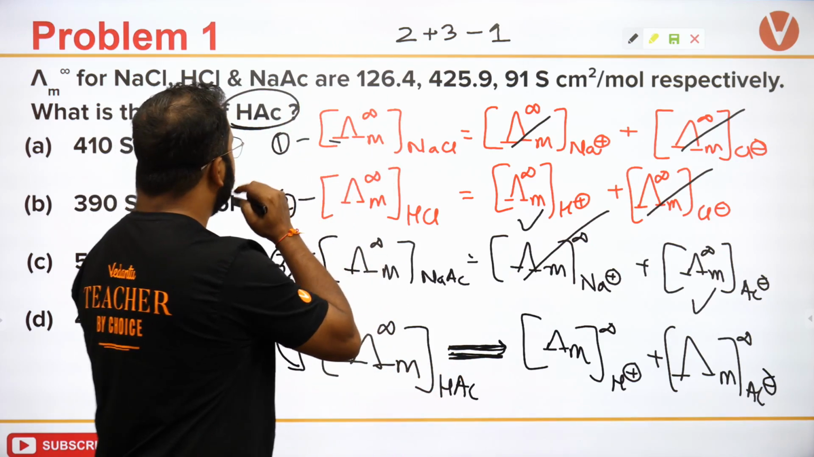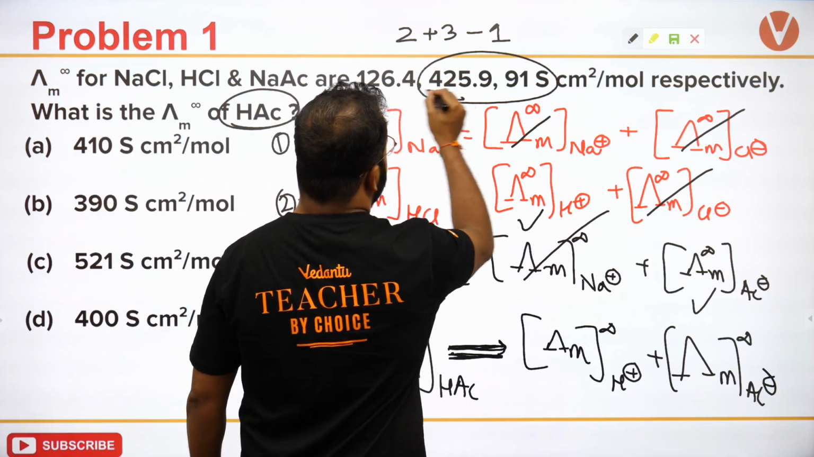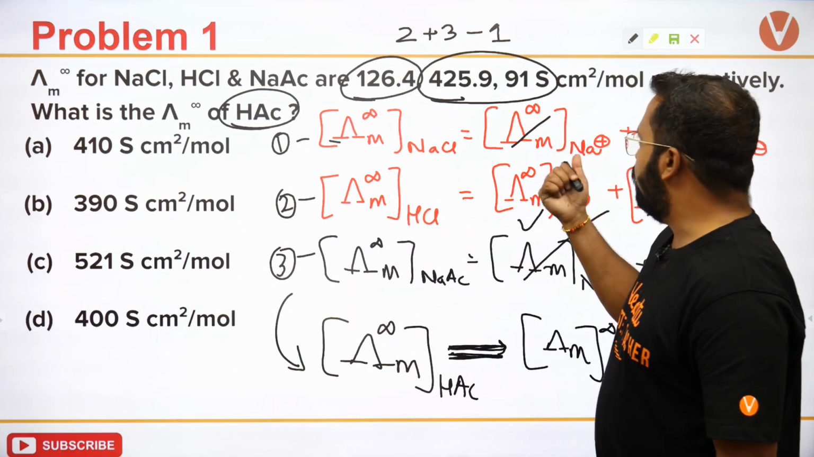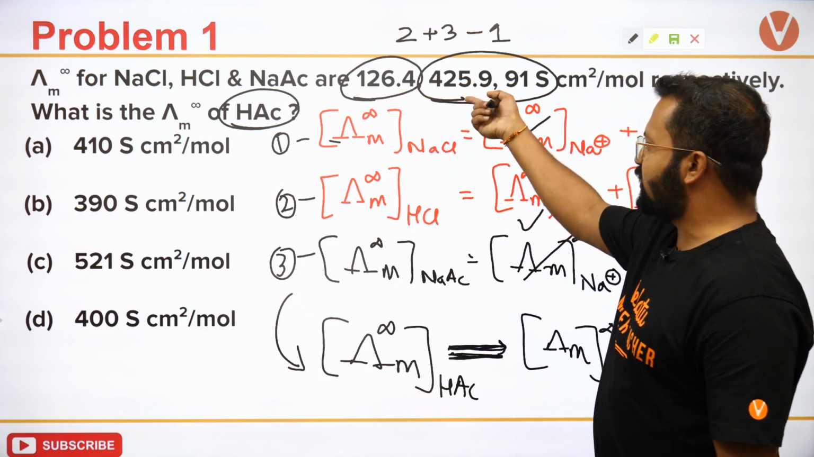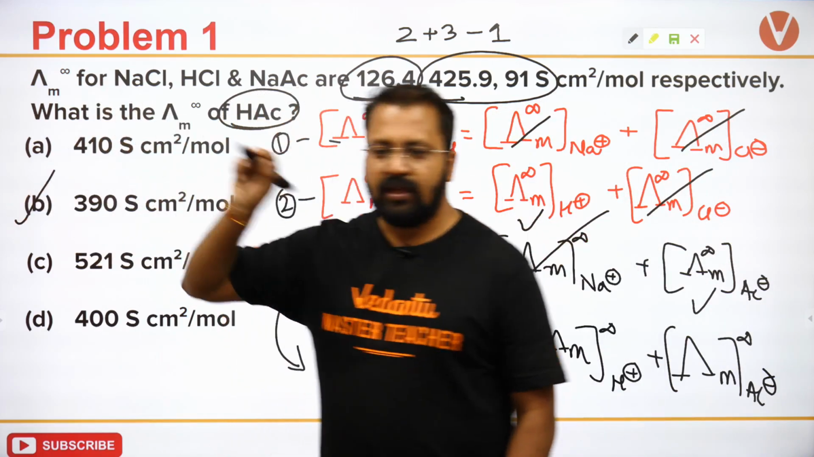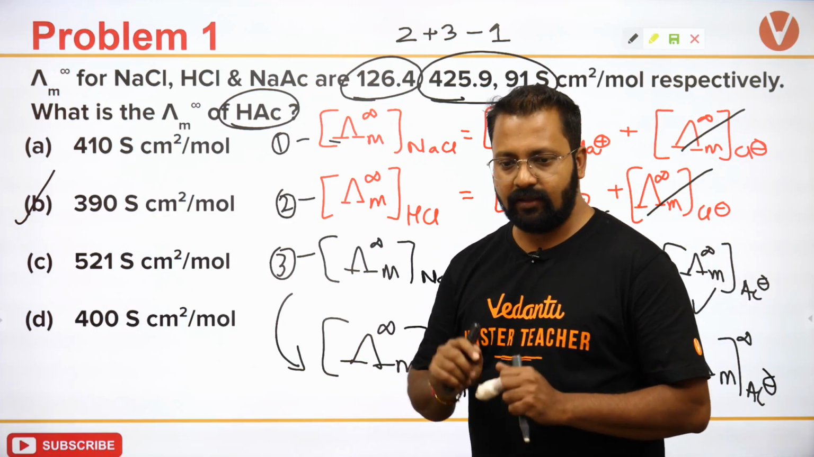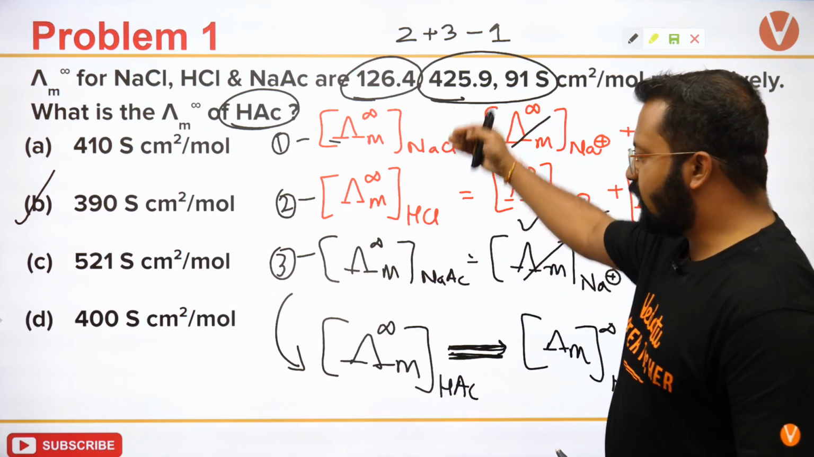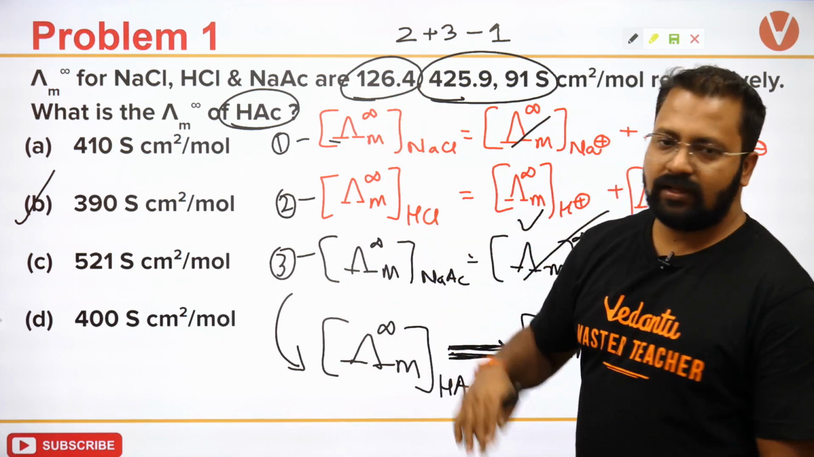Second is for HCl, third is for NaAC, so I have to add these two values and subtract this value. So 425 plus 91 turns out to be 516, and subtracting 126.4, our answer should come to be 390. The right answer should turn out to be 390. A will not be the answer. People who are writing A are making a mistake. Please do the calculation. It is simple addition and subtraction. So add this and subtract this, that is your answer.